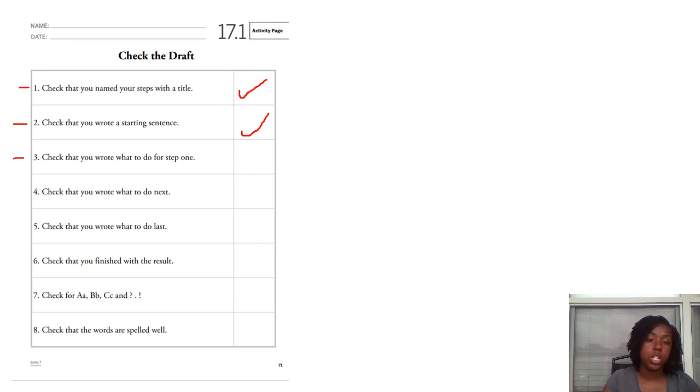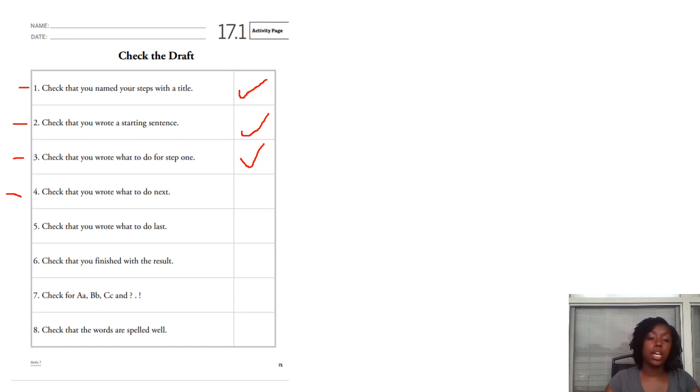Number 3 says, check that you wrote what to do for step 1. So next to the number 1, make sure you have a sentence there. For example, if you chose how to draw a circle, step number 1 would be get a pencil or marker or pen. That will be step 1. Okay. If you do have step 1, go ahead and give yourself a check. If not, pause the video and create step 1 for whatever directions you chose.